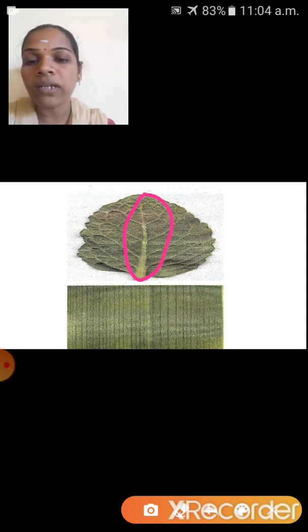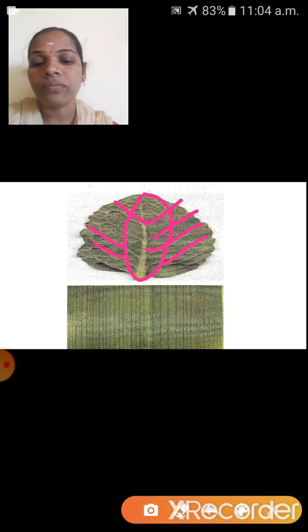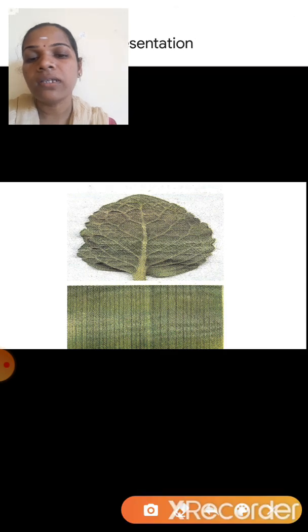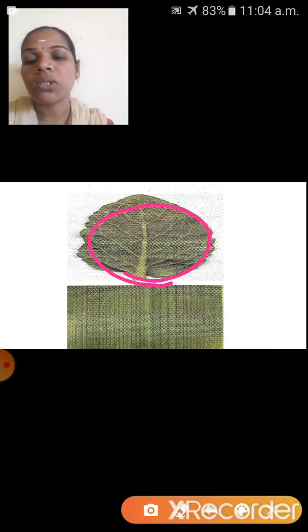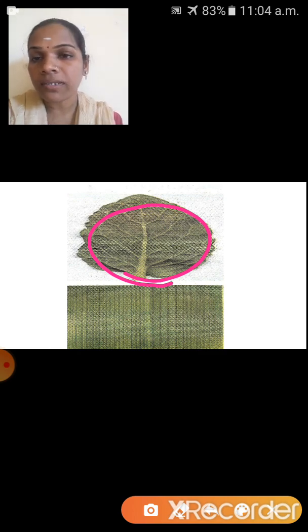From this midvein, small secondary veins arise and reach the leaf margin. So it looks like a network-like structure. That's why this arrangement of veins is called reticulate venation, and it is present in dicotyledonous plants.